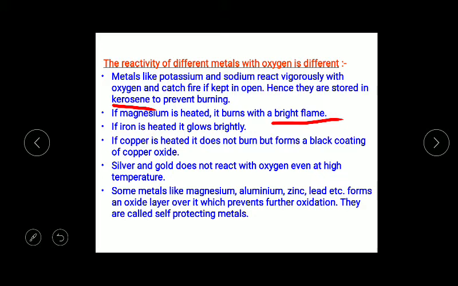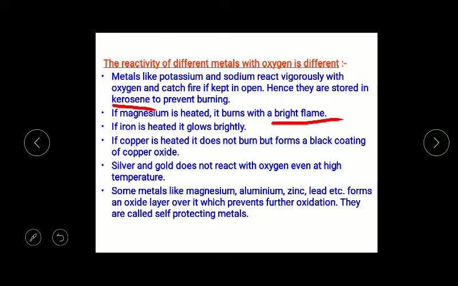A question may come like this: a metal X, when heated in air, forms Y and Y is a black oxide. Name X and Y. So the answer, X will be copper and Y will be copper oxide.